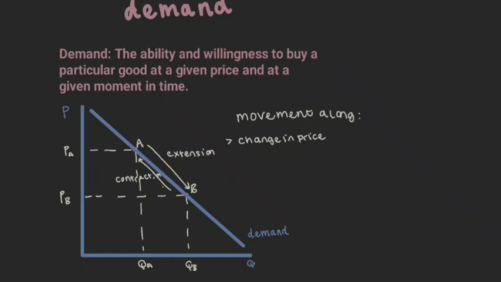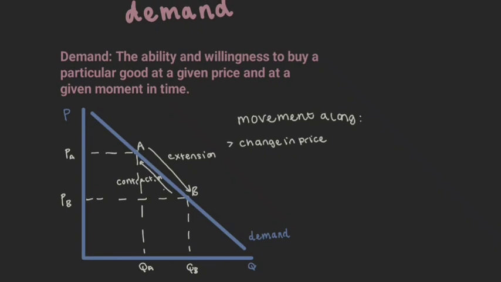So for example, say this is a specific brand of tea. Well, if the price of this tea fell, we would move from A to B because, well, now with a given level of income, a consumer can buy more boxes of this tea. But also consumers may switch from more expensive substitutes to this cheaper tea. And so we get a higher quantity of tea at a lower price.